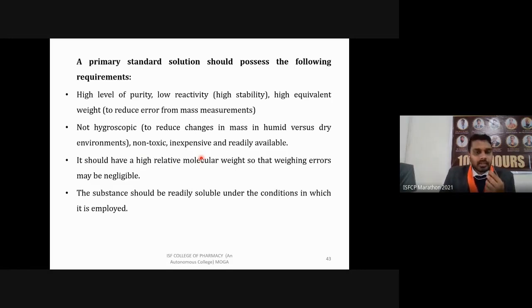Then it should have high relative molecular weight, as I've already told you, to avoid weighing errors. Then the substance should be readily soluble under the condition in which it is employed. Now you have weighed this chemical and you are making its solution, so you can easily solubilize it in a solvent. Under the given condition or method, it should be easily solubilized in that solvent.